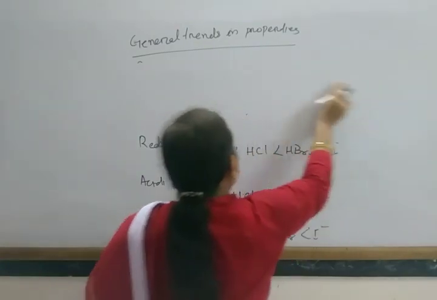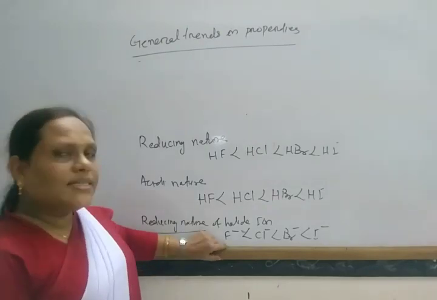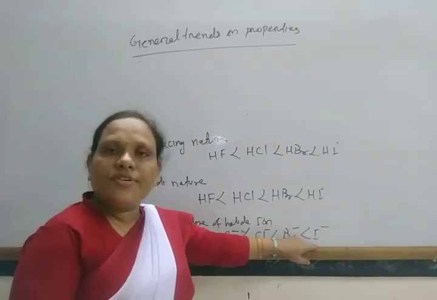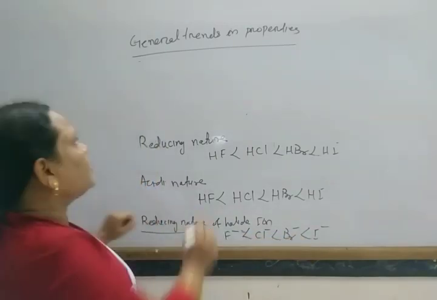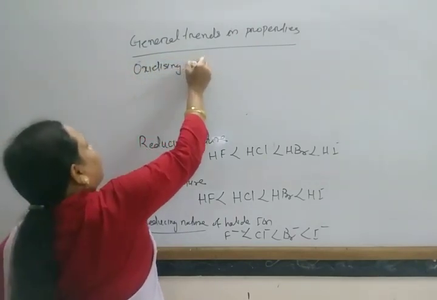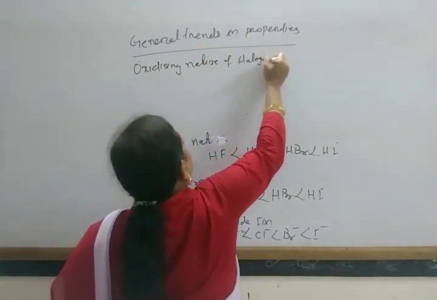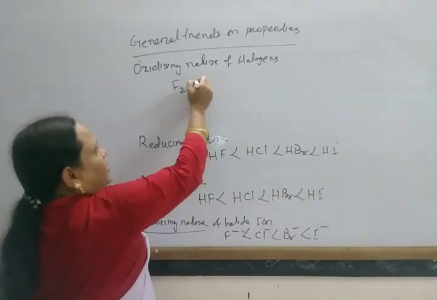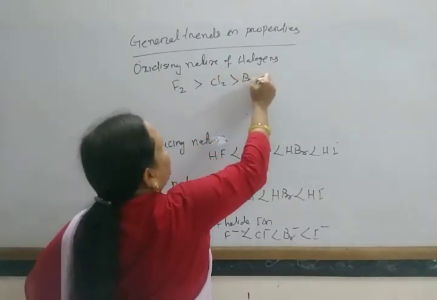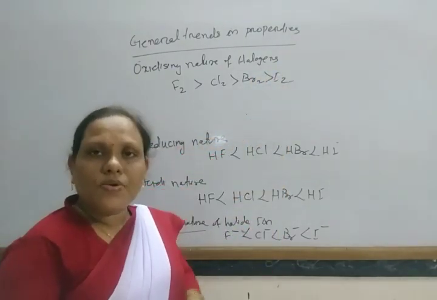Fluorine has the highest oxidizing nature, so just as the reducing nature increases in this way, the oxidizing nature increases in reverse. The oxidizing nature of halogens follows the order: fluorine is the most oxidizing agent, then chlorine, then bromine, then iodine. So this is the oxidizing nature of halogens.